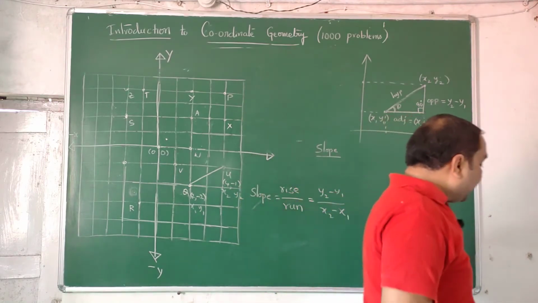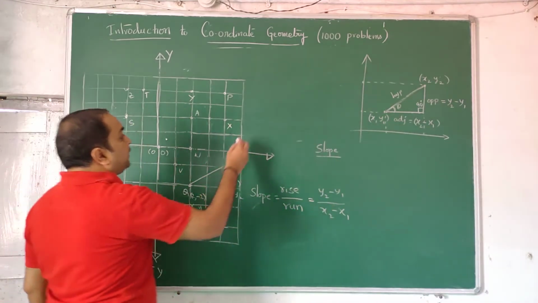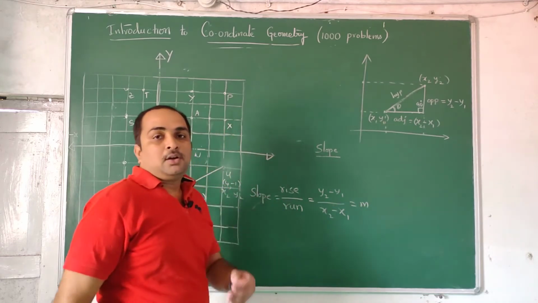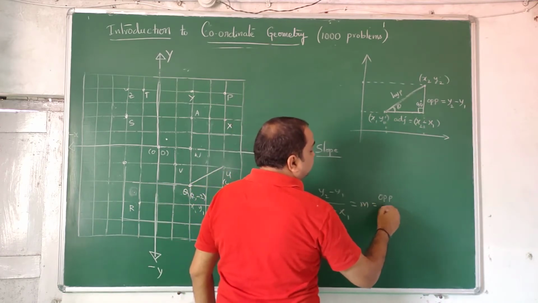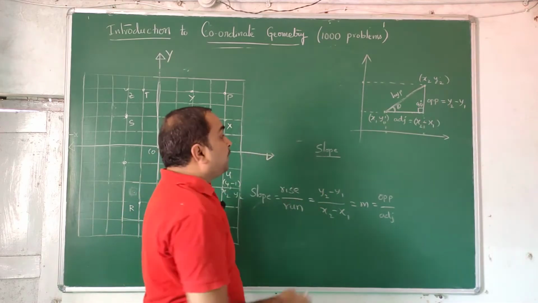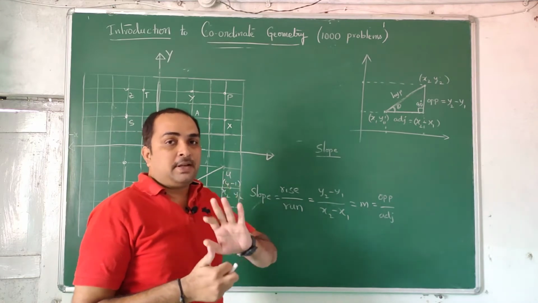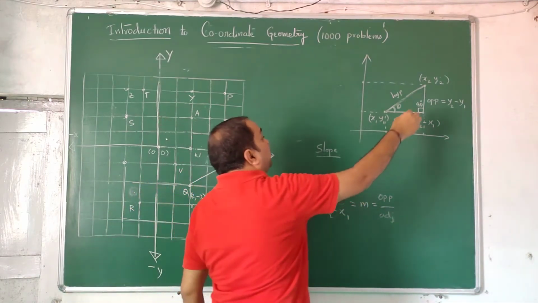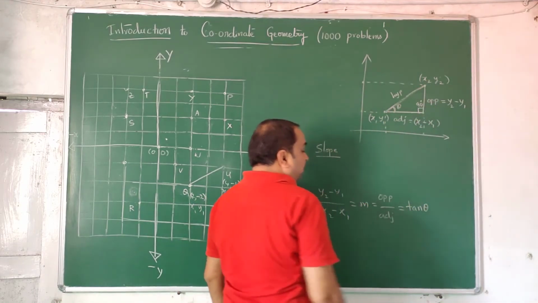Now what we can do is we can find slope of few lines. Let me do slope of line. Slope is represented by symbol m. To give a continuity, I'll also tell that this is also equal to opposite by adjacent, as previously written. This can be even connected to trigonometry. In trigonometry, we have 6 ratios: sine, cos, tan, cot, secant, cosecant. Obviously, teachers do coordinate geometry first, trigonometry later. So student may not know that. The length of opposite side by adjacent side is called tan theta in trigonometry.